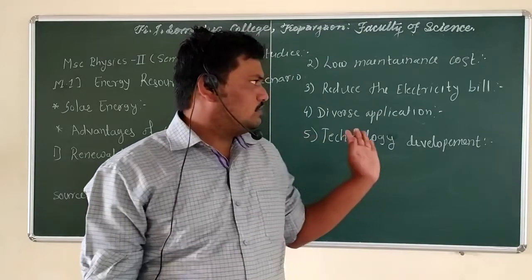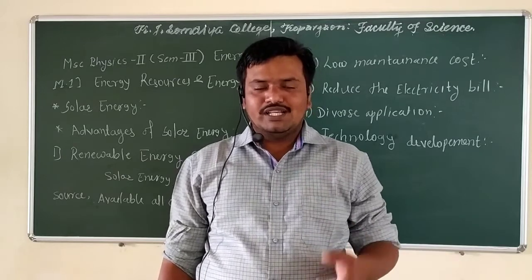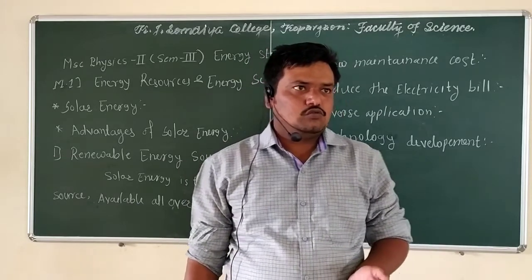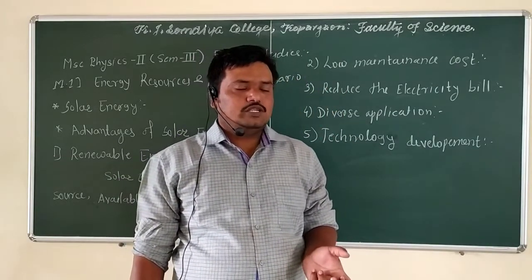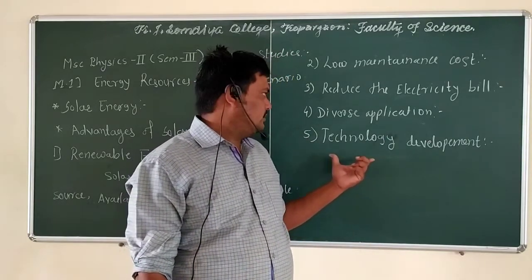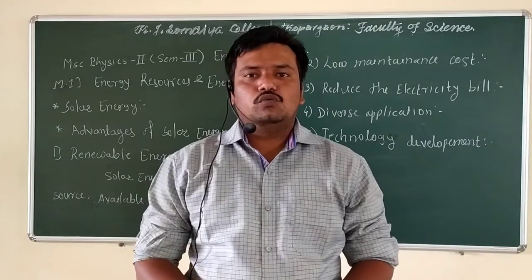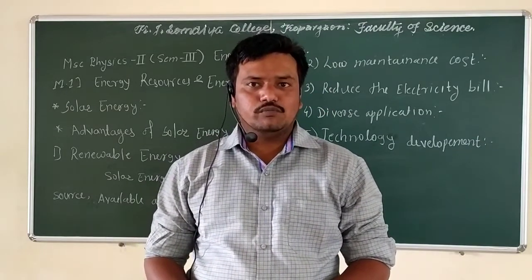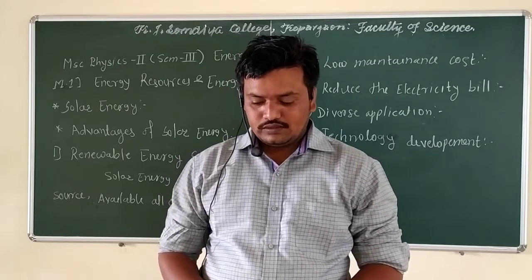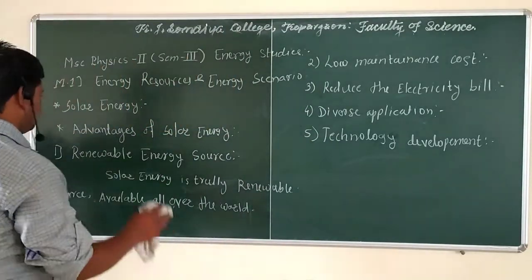Next one is diverse application. Solar energy is used for many other purposes. For example, in areas where there is no electricity available, solar energy harnessing equipment or resources work very well. Next one is technology development, the achievement of increasing the efficiency of solar energy equipment so that it works very well. So the next point is the disadvantages, or limitations, of solar energy.